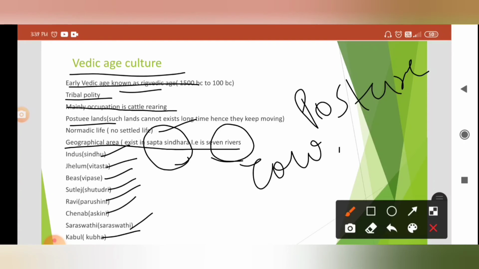For the Indus they call Sindhu; for Jhelum, Vitasta; for Beas, Vipasa; for Sutlej, Shutudri; for Ravi, Parushni; for Chenab, Askini; and Saraswati, which is extinct now, they call Saraswati; and Kabul they call Kubha. So these are the 7 rivers where the Vedic era is mainly focused, and the traces of the Vedic era are seen according to the textual evidences.